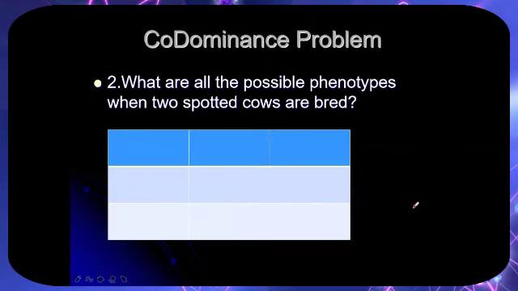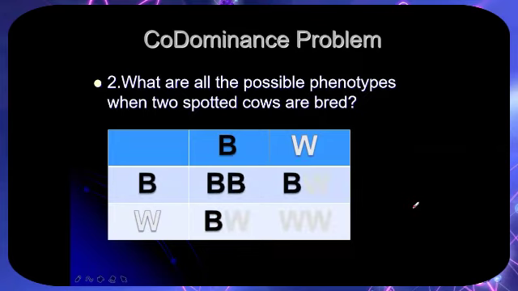Number 2, what are all the possible phenotypes when two spotted cows are bred? So, duha ka spotted cow ang gipabreed. BW, what will be the result? So, 1 black, 2 spotted cows, and 1 white. 1:2:1.